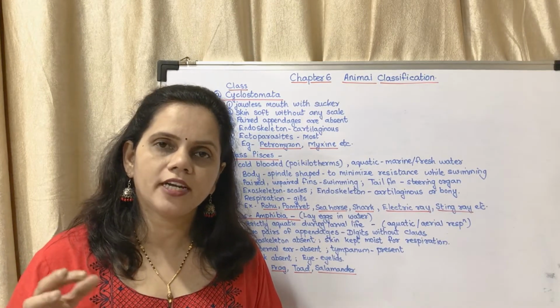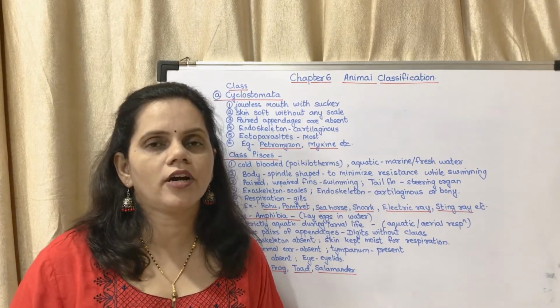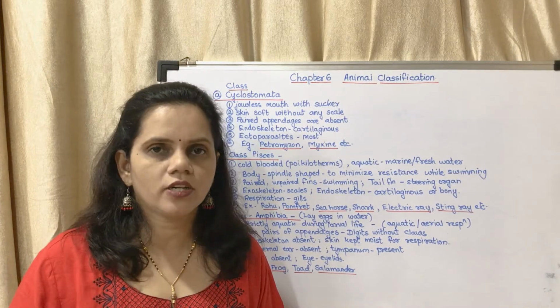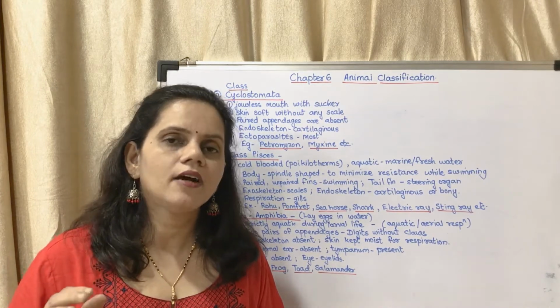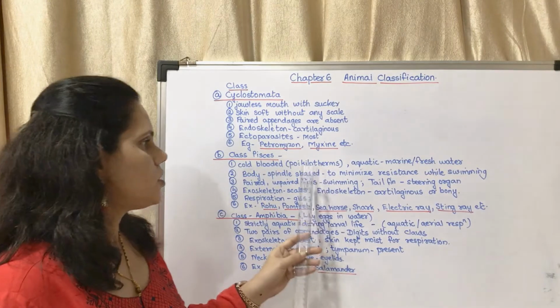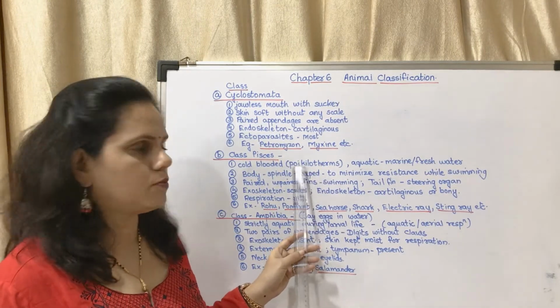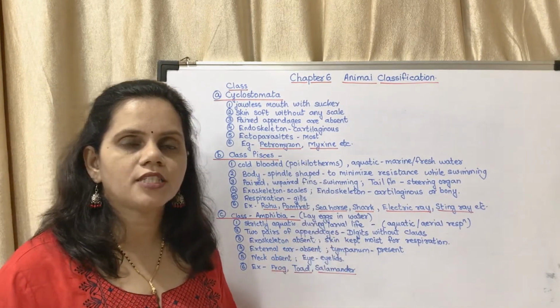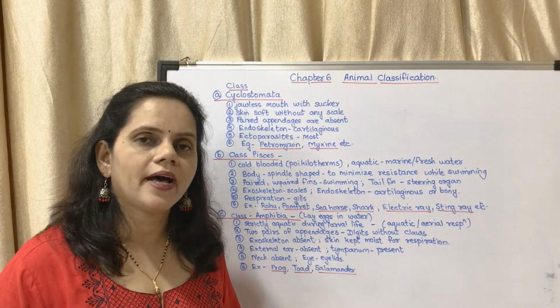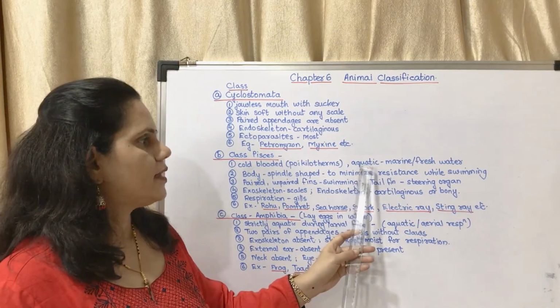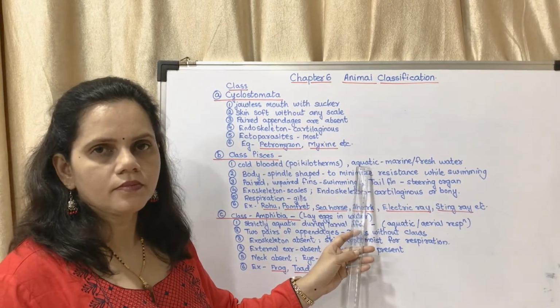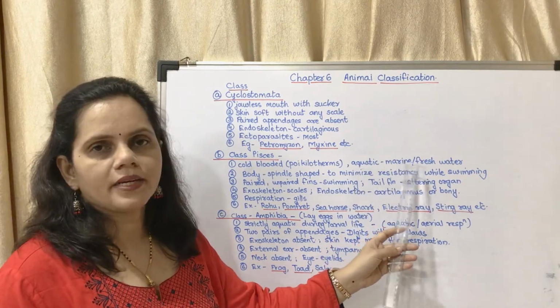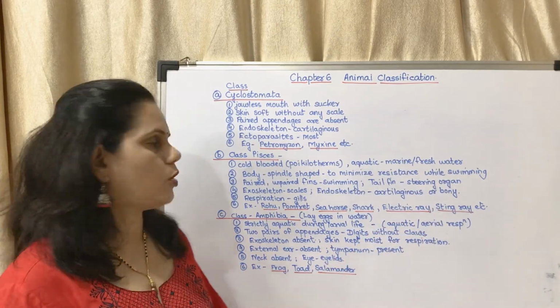Cold-blooded means their body temperature changes according to the surroundings. They can change their body temperature. They are also called poikilotherms. So the question could be asked for 1 mark, what is meant by poikilotherms? They are aquatic. Some of them are marine, some of them are freshwater.